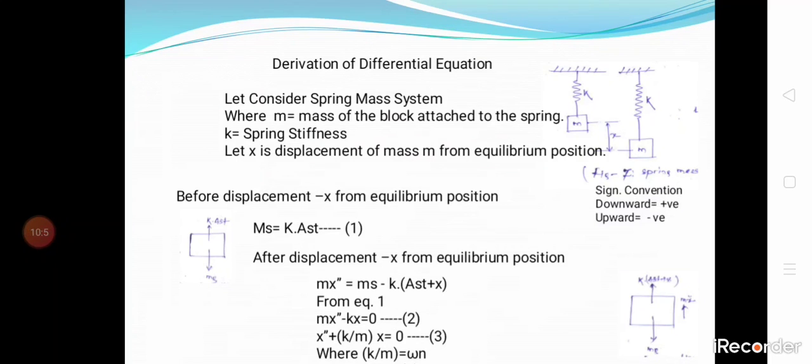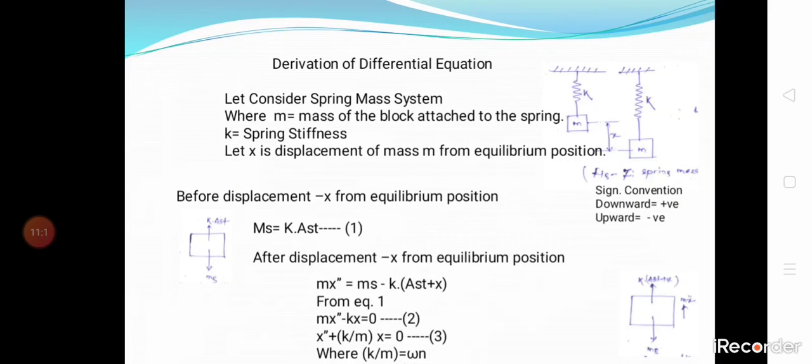Here, k by m is called omega n squared, the natural angular frequency. So x double dot plus (k by m) into x is equal to 0, equation number 3.